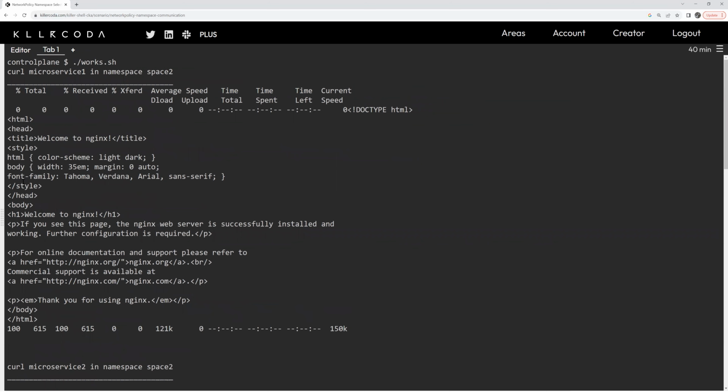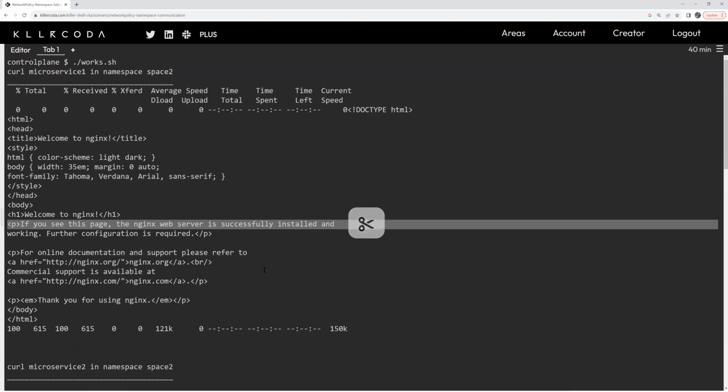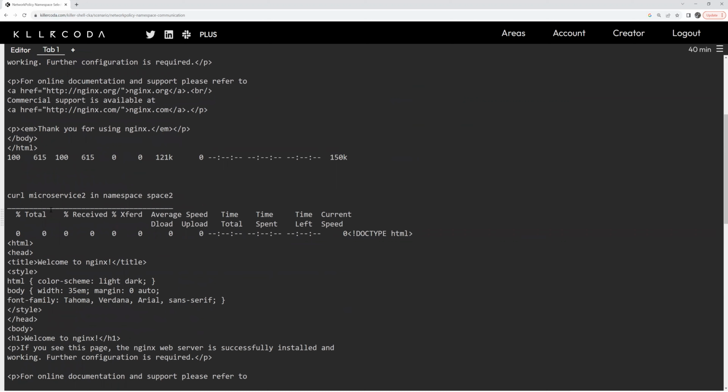There's 4 tests. The first one is just going to curl from microservice 1 to microservice in space 2. Can we curl it? The answer is true, we can. The next step is to see microservice 2. Can we curl that in namespace 2?